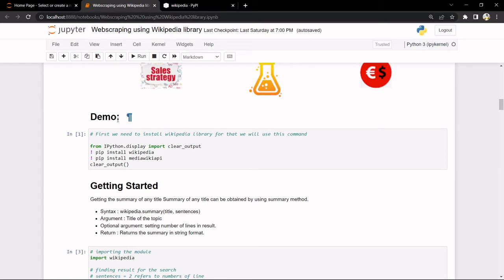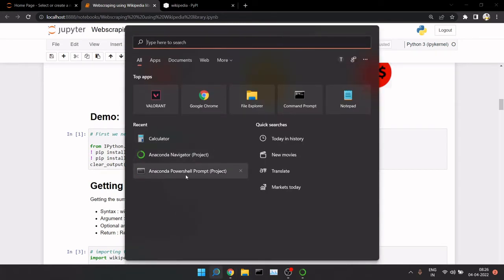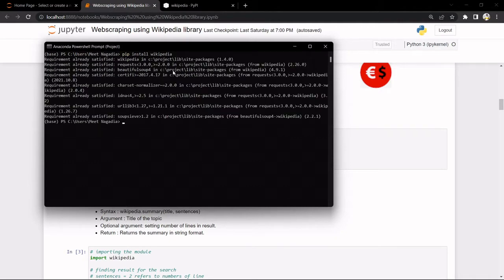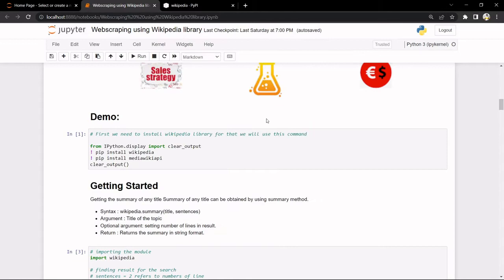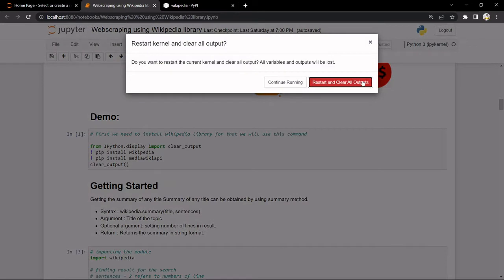You can also use the command line. I am here using Anaconda. We can also use Google Colab or normal Python. It doesn't matter that much. You can also use PyCharm. First we need to install the library. So we can go to the Anaconda prompt, and then just click on the prompt. Oh, this is the command prompt. We need Anaconda. Yep. Here we can just paste it. It says requirement already satisfied since I have already installed the library. So I'll just reset and clear all outputs.